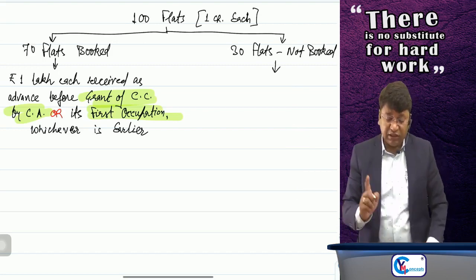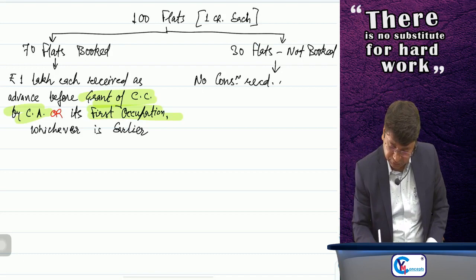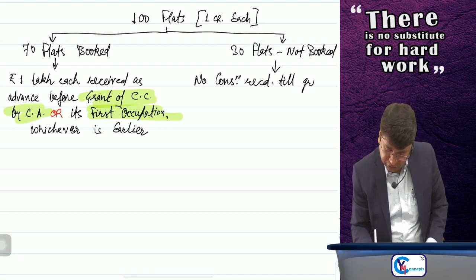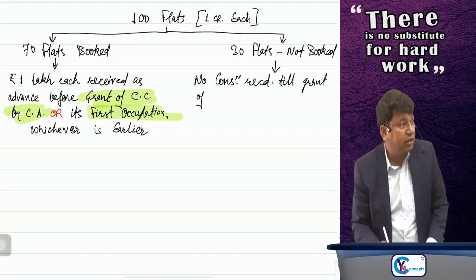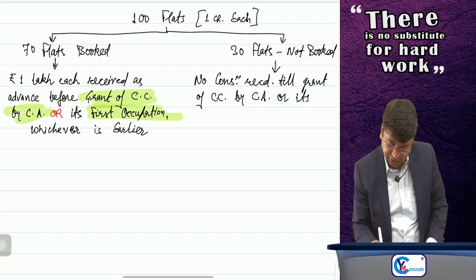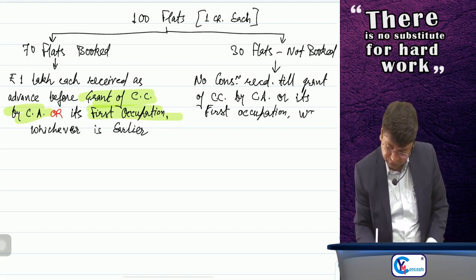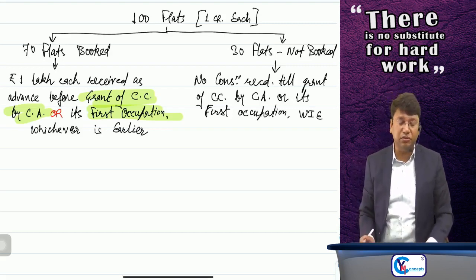Sir, see here, 30 flats not booked means no consideration received till grant of completion certificate by the competent authority or its first occupation, whichever is earlier.